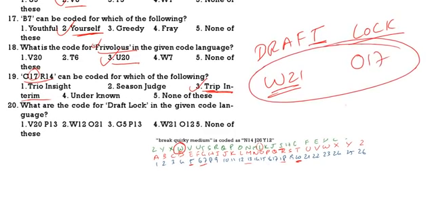W21, O17. Sorry, K. So what is K? K is 11. 11 plus 1, 12. So W21, O12. W21, O12 should be there. Fourth option. See the next one.